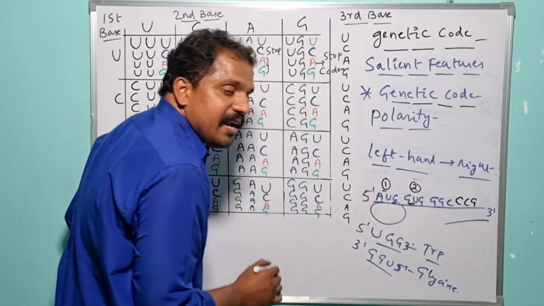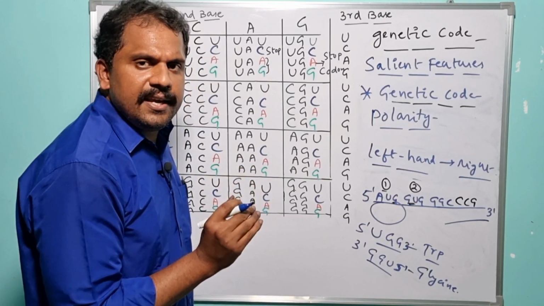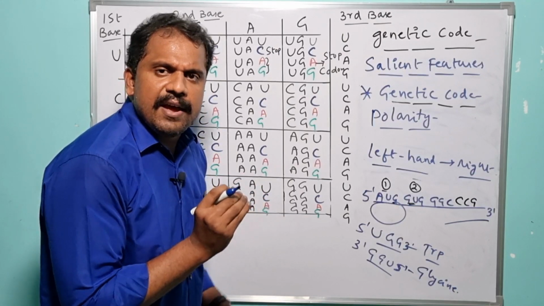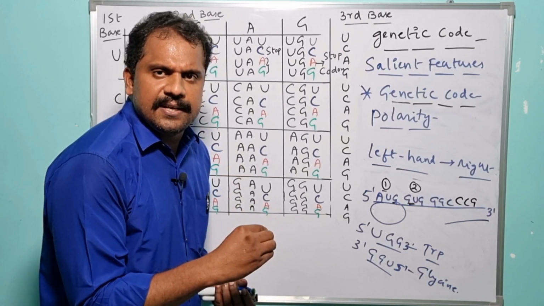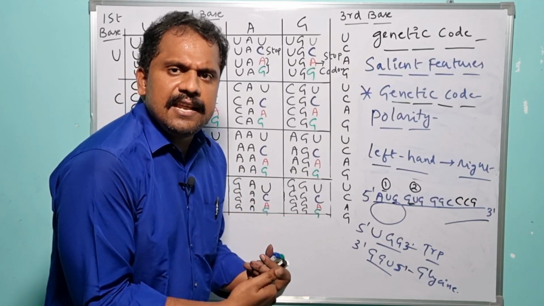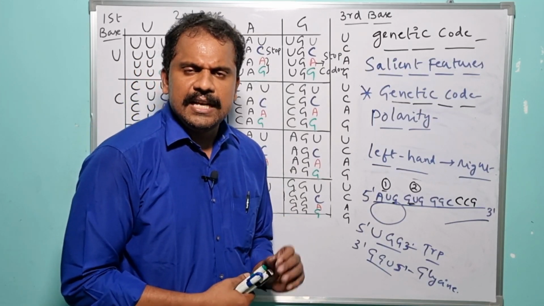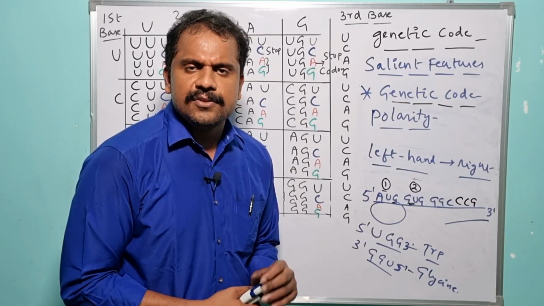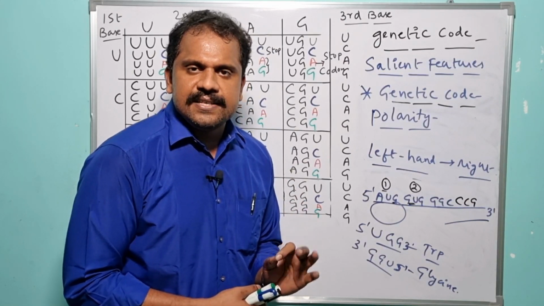That means the genetic code has some polarity, or some direction. According to that polarity, the ribosomal machinery induces the synthesis of the polypeptide chain. When the nucleotide sequence of the mRNA is varied, the biological information present in the mRNA gets varied. When that information gets varied, the specific amino acid which is specific to one particular codon also gets varied. So that is the reason why the genetic code has polarity. So all these are the various salient features of the genetic code.